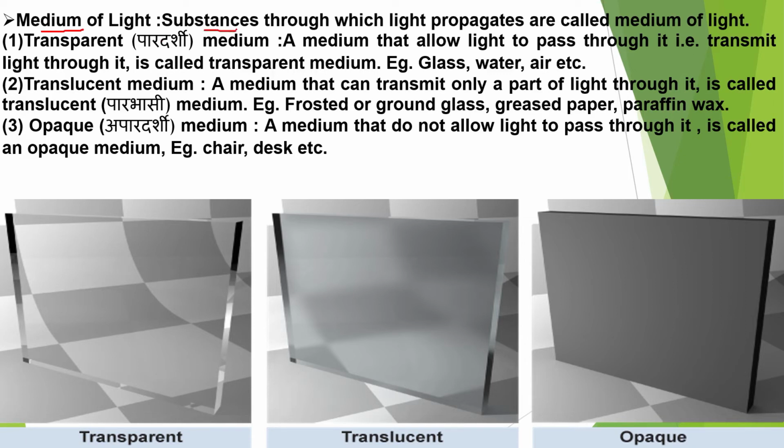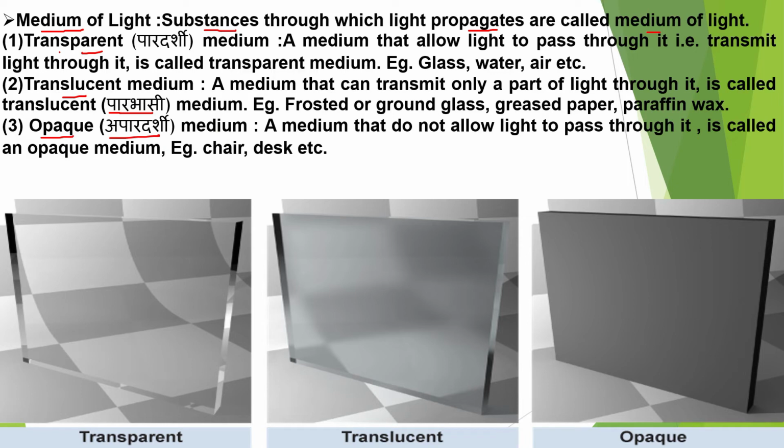Now let's talk a bit more about the medium of light. We know those substances through which light can propagate are called media of light. Now, media of light can be divided into three broad categories. Number one is transparent medium. In Hindi, we call them pardarshi. Number two is translucent medium. In Hindi, we call them parbhasi. And number three is opaque medium. In Hindi, we call them apardarshi.